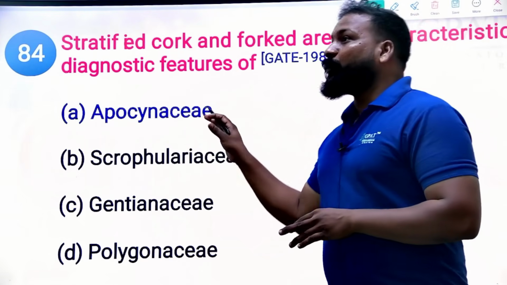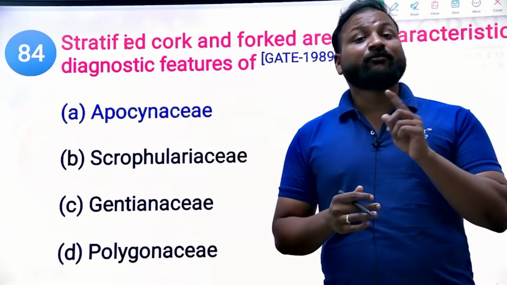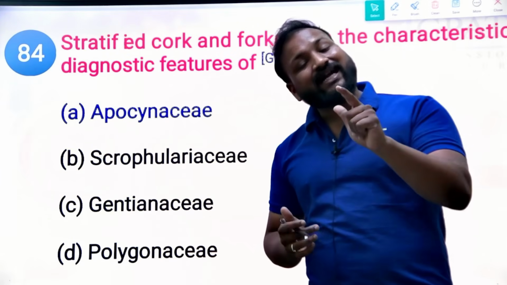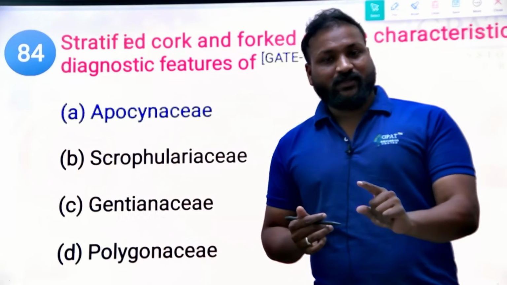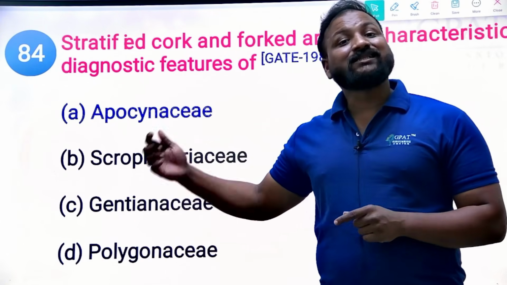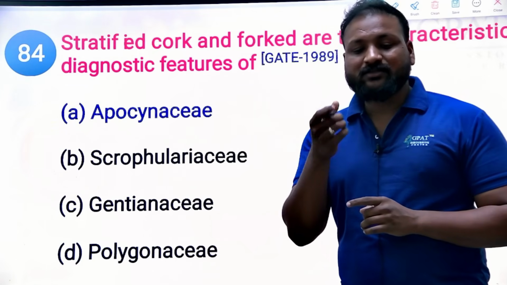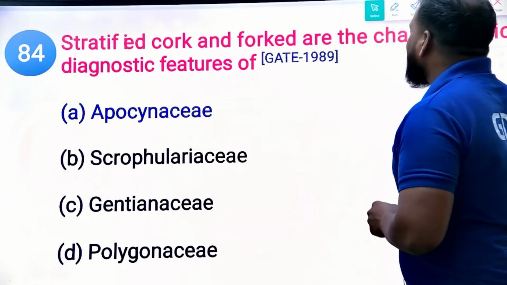Family Apocynaceae. Where have we seen stratified cork? Rauwolfia. Rauwolfia is a root drug. Stratified cork is only seen in Rauwolfia. But indirectly now they are asking about the families. Clear? Rauwolfia's family is Apocynaceae. Based on Rauwolfia only we are going to get the stratified cork. That's it. That's how the indirect question will be.